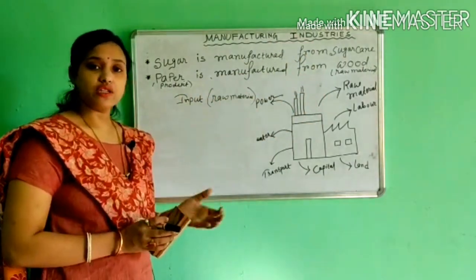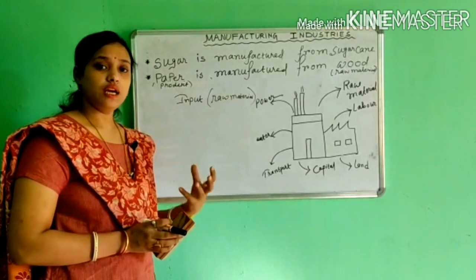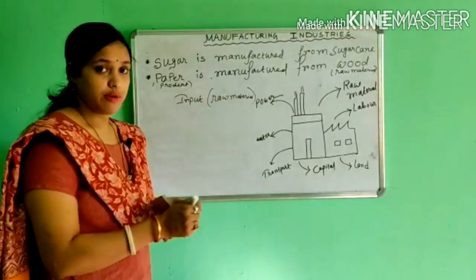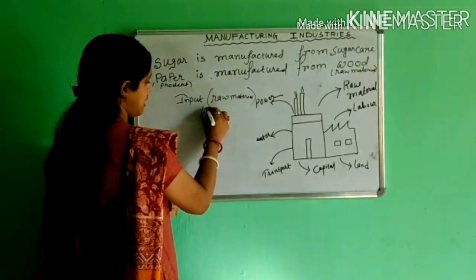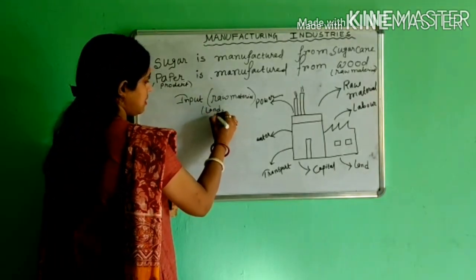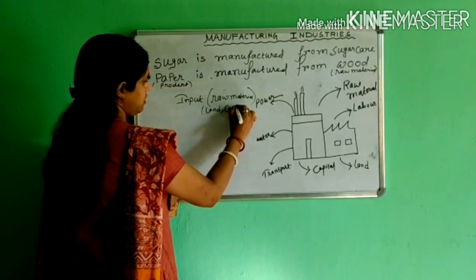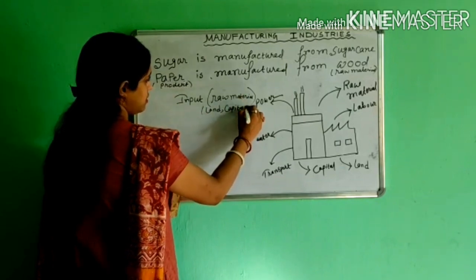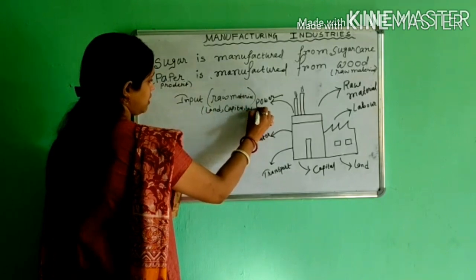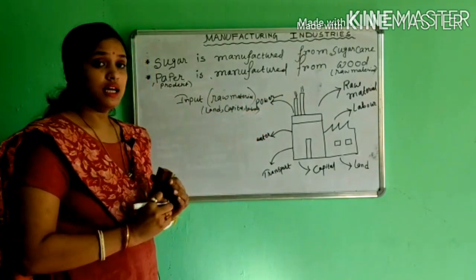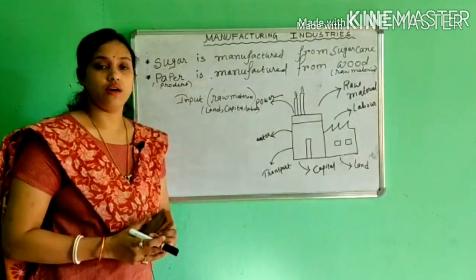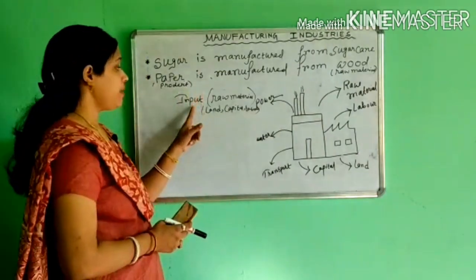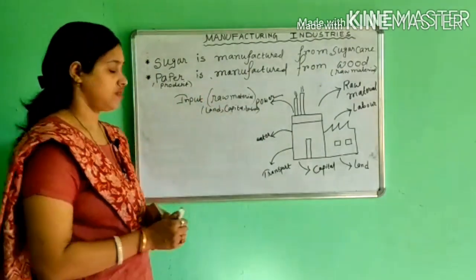Students, some other factors are also involved in the factors of production. These are also very important. These are land, then capital, then labor. These are the factors that influence production. So first in our process comes input, that means raw material.